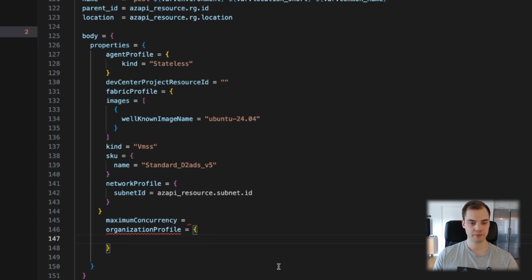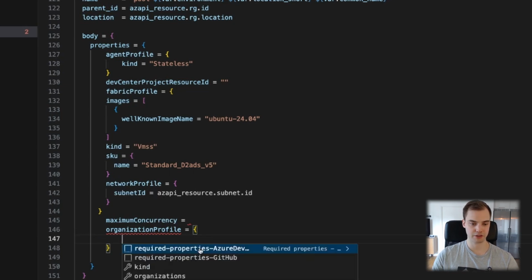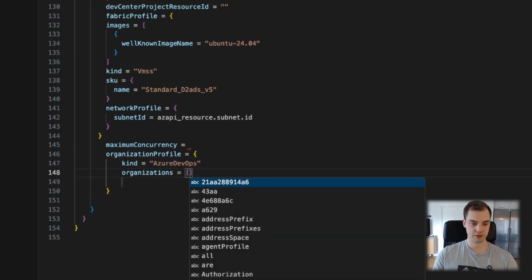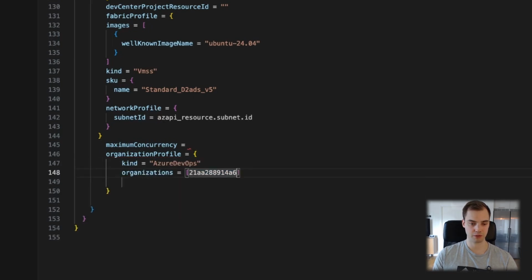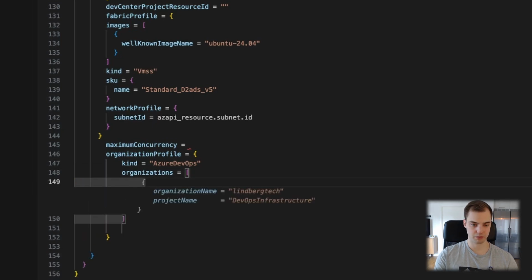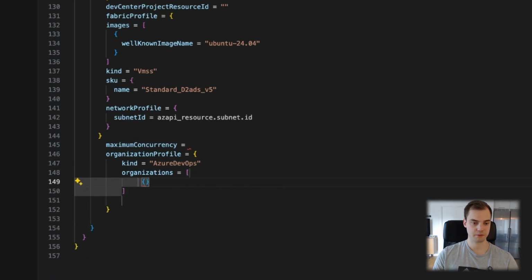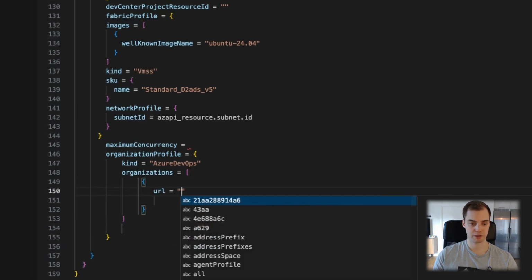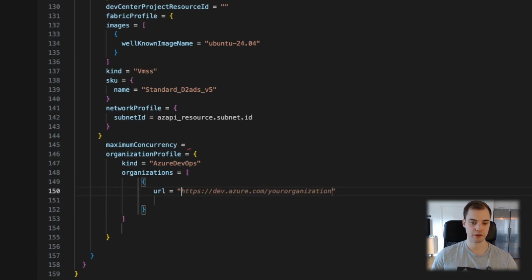So organization profile is also fun, and this is also super awesome, but you could do the one for GitHub, or we could do the one for Azure DevOps. We're going to do the one for Azure DevOps here. So the kind is Azure DevOps, and then you have organizations. This is also an object we have to build, so we are going to add that. And then you have required properties. We can do that. So the URL is something we have to fill in.